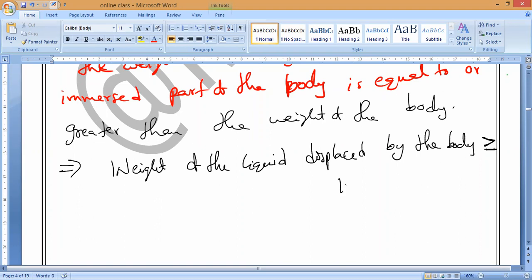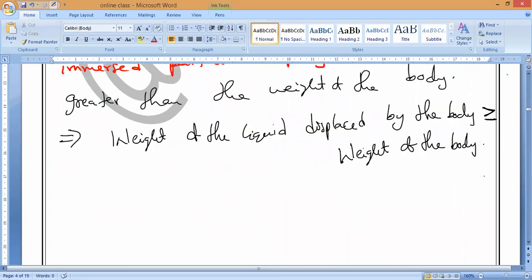Weight of the body. Understand? So if it is equal to the weight of the body, it will float in the liquid. If it is greater than, it floats on the surface of the liquid. That is what you have to remember. Is it okay, guys? So from that, the density of the solid is either less than or equal to the density of the liquid.